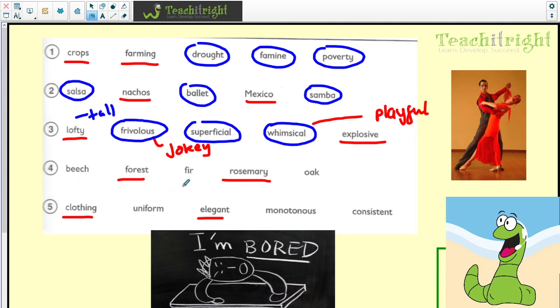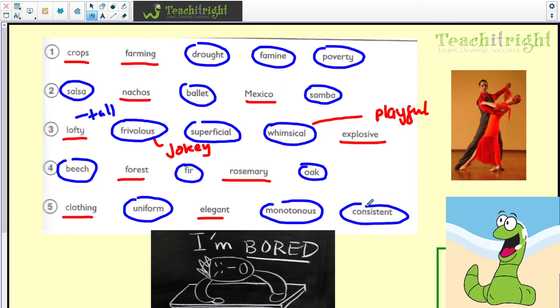Then we got beech, forest, fir, rosemary and oak. Well, of course, beech, fir and oak go together because they're all types of tree. Question 5, we've got uniform, monotonous and consistent. They go together, whereas elegant and clothing would be the odd ones out.